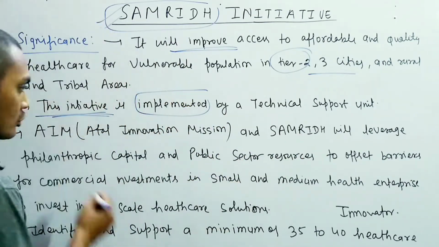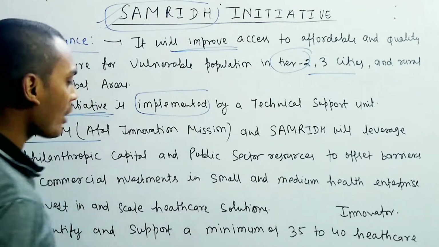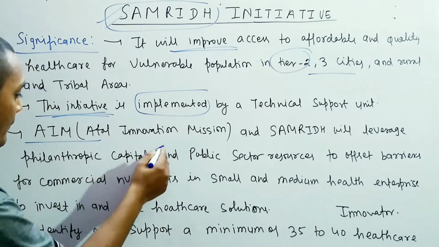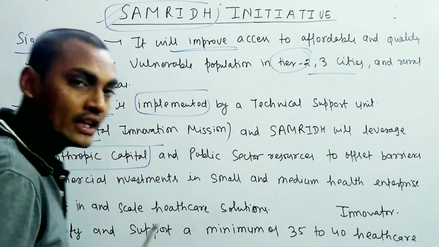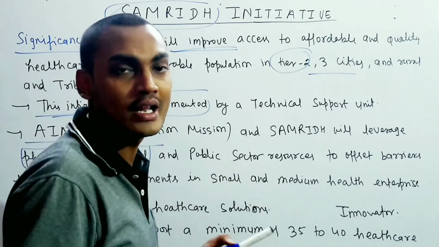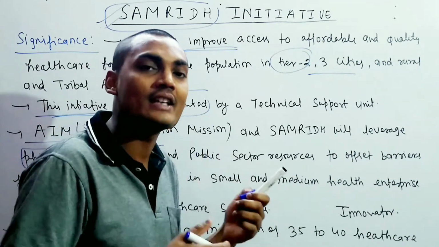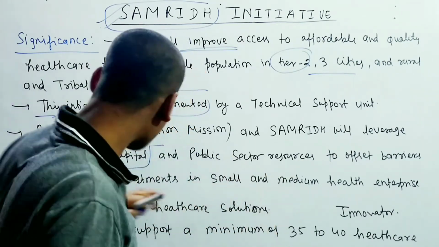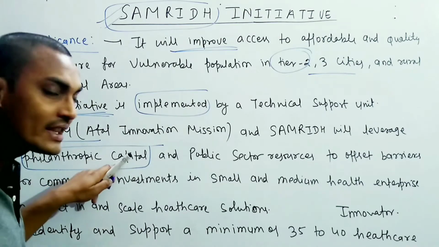So remember that AIM and SAMRIDH will leverage philanthropic capital. As you know, there are philanthropists in India who provide capital either in the form of money or in the form of an asset, like making a hospital. They will provide the capital.